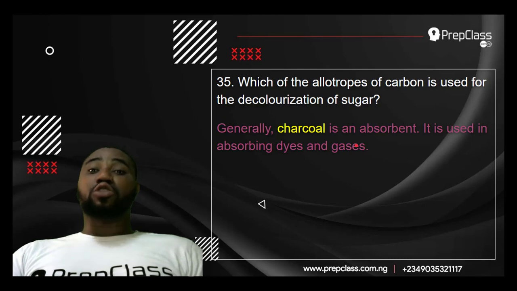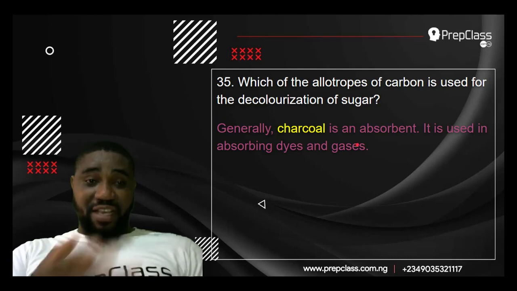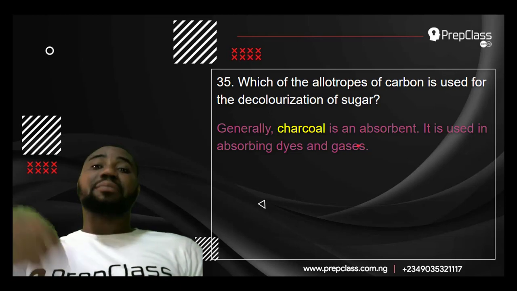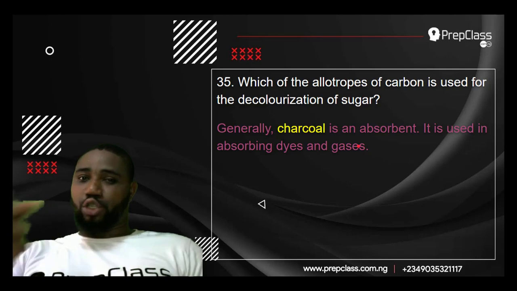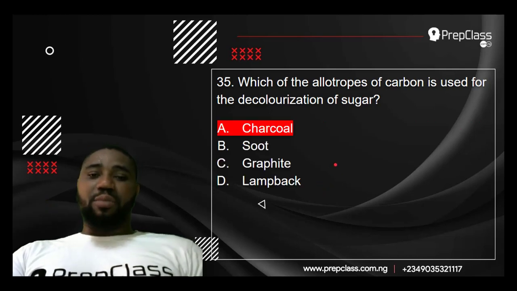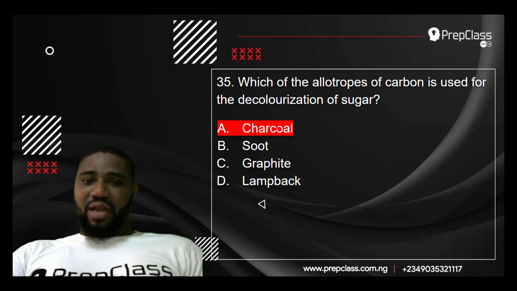In the decolorization of sugar, after they manufacture sugar, sugar is usually brown. Even this Vaseline you use, after manufacturing, is usually brown. So they usually put animal charcoal there to remove that brownish color. So charcoal is generally used as an adsorbent. So the best choice there is charcoal. So it's charcoal that is used in the decolorization of sugar, petroleum jelly, and many other things like that.